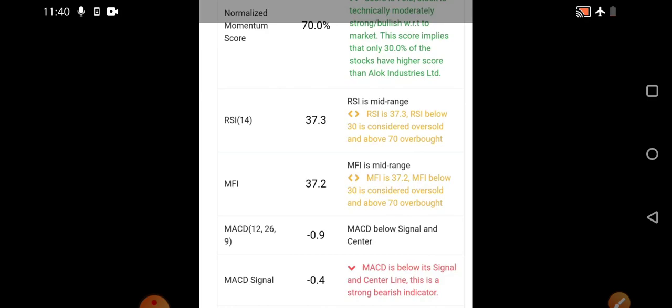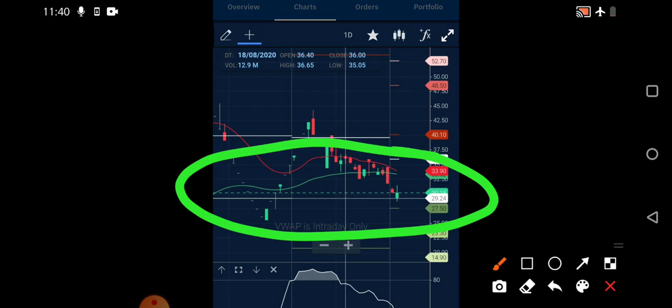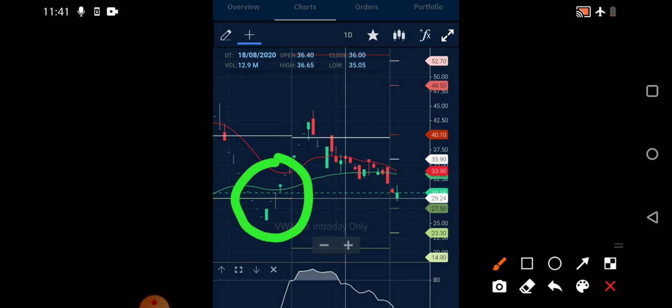Now we'll go to the technical charts and try to find out the supports as well as resistances. So we are back on the technical chart. This is the 1 day chart of Alok Industries. We have discussed this particular level in our previous videos as well, so people who have not watched that can definitely watch it. You can see a small green candle has also been initiated at that particular support. If we do the back testing, whenever it has touched that particular level, the circuit was open and buying was seen.